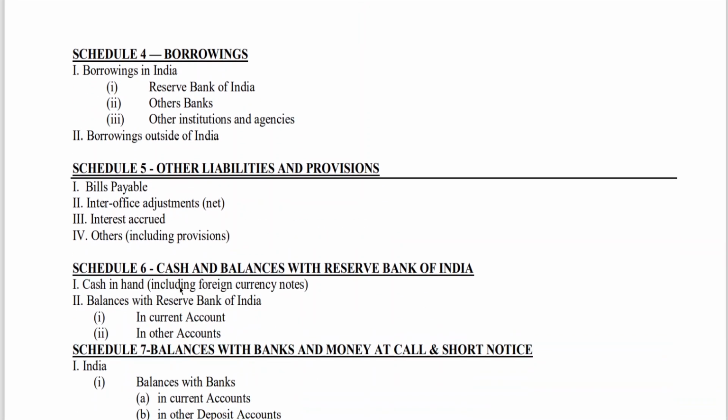Schedule 5, other current liabilities, bills payable. Inter-office adjustment means like there will be some mutual transfers between one bank and another bank. If it is showing credit balance, I need to make a payment. If that account inter-office adjustment shows net balance, amount is due from them. Interest accrued, I think you all are aware of it. Others including provision for taxation, etc. Schedule 6, cash and balance with RBI.